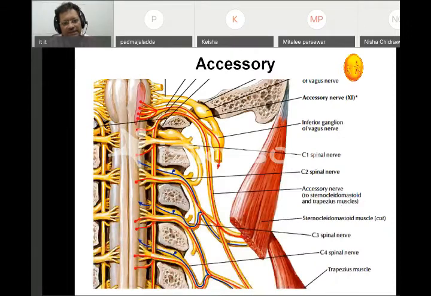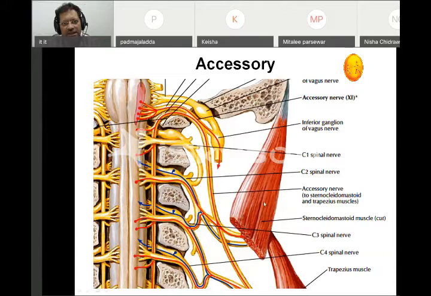Then we talk about the accessory nerve. We have to remember two things about it. One is that the accessory has two parts: a spinal part and a cranial part. The cranial part comes from the medulla oblongata, and the spinal part comes from C1, C2, and they join together and supply two important muscles.